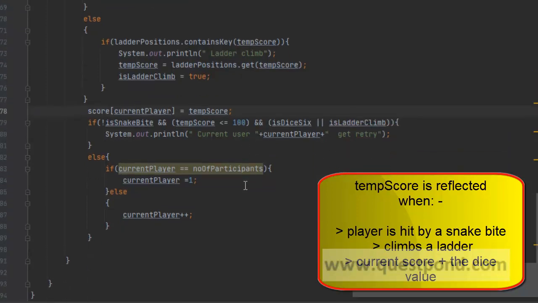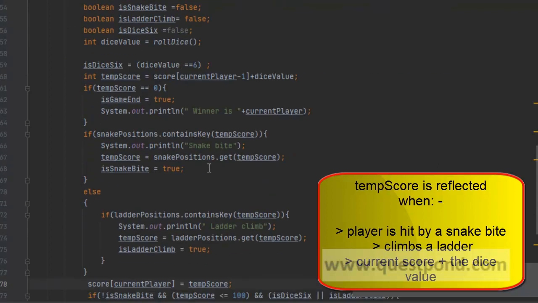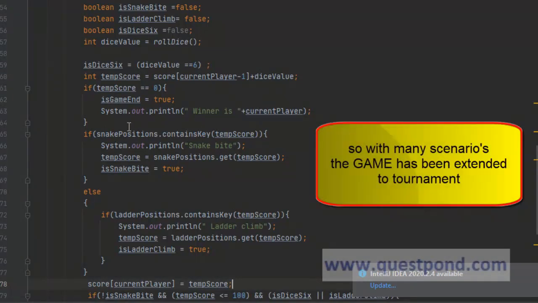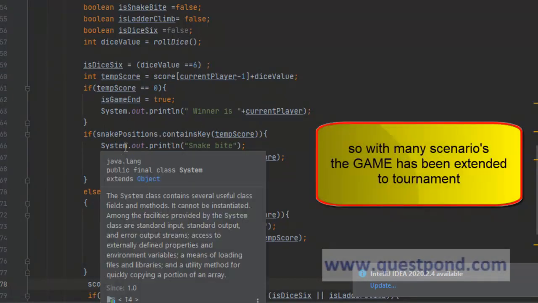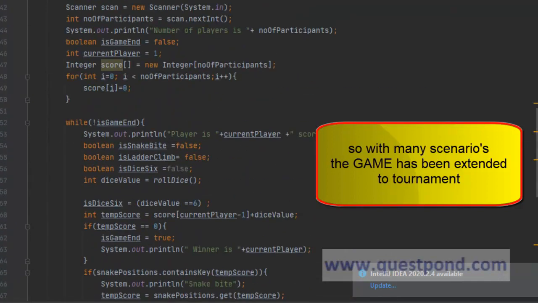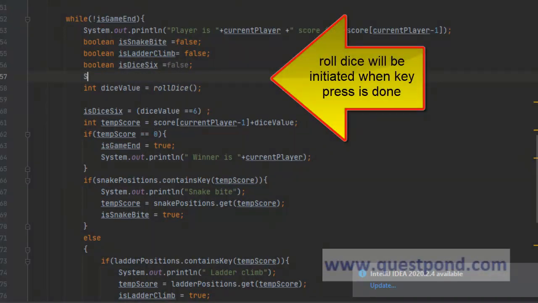So I think this should do the trick for playing tournament. This is how we extended the example to make a tournament, correct? Now we can try this with a few scenarios and see whether we want to continue. One more thing is after roll dice, we might want the user to roll the dice after pressing some button, correct? So again, we can use a scanner.